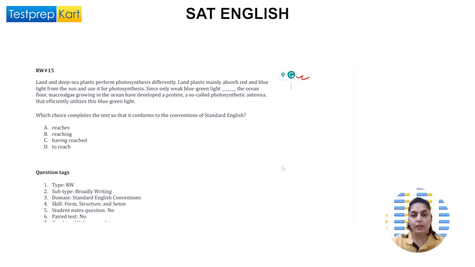So let's start now, and we'll be doing question 15 today, from 15 to 27 in all. The topic is form, structure, and sense. As we know, the questions from 15 to 27 may be testing our standard English conventions knowledge. So this is all about what? Where we have to answer the question based on subject-verb agreement.